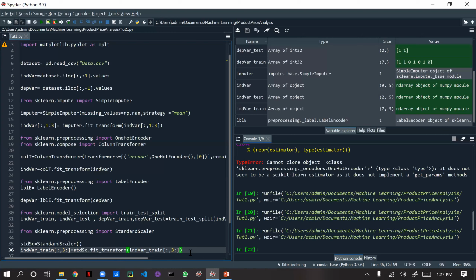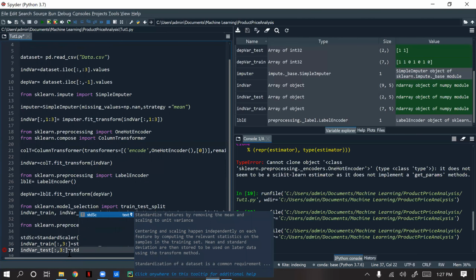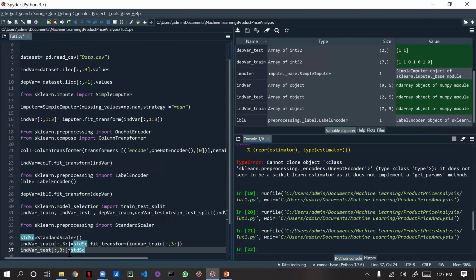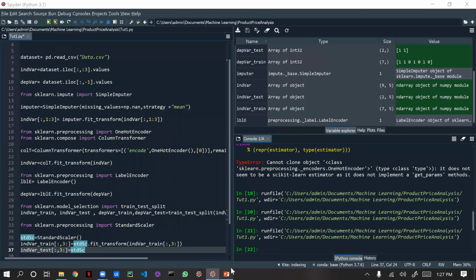For independent test, what we need to do, same thing, colon comma 3 colon equal to stdc, which is the object. Here we are not going to give fit_transform. Why are we not going to give fit_transform? Because what is the meaning of scaling?